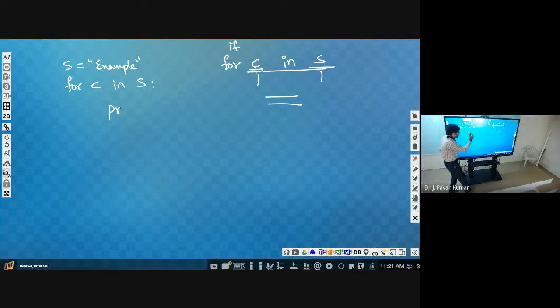Something we have to print here. Print C in yes. What is the value of C? I have told you the first value of C will be E. The next value of C will be X, the next value of C will be A, like that. So now what we have to print? C. Next time C in yes, so the next C will be X. So first E will be printed with this.